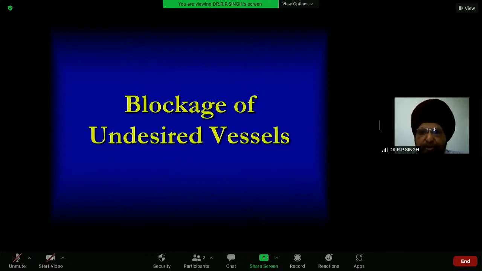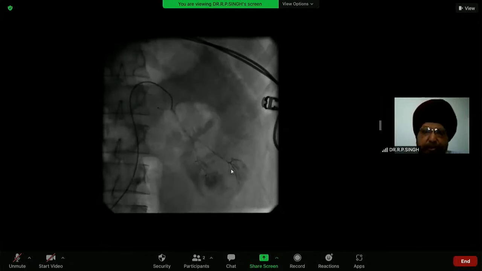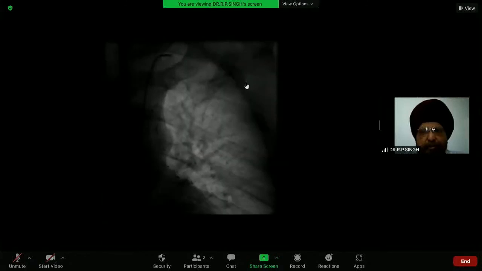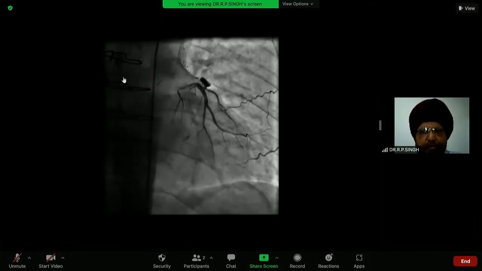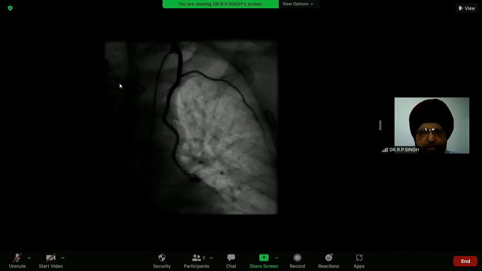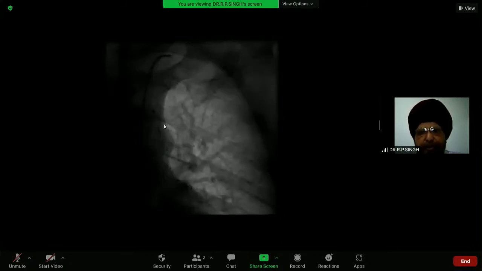So this was all about the stenosis where we put stents and do balloon dilatations, but sometimes the vessels are leaking and we block those undesired vessels. This patient has undergone a renal biopsy leading to severe hematuria, some injury to the branch. This was a very interesting case, a post-bypass surgery patient. You see here the steel stitches, and the patient was having angina.